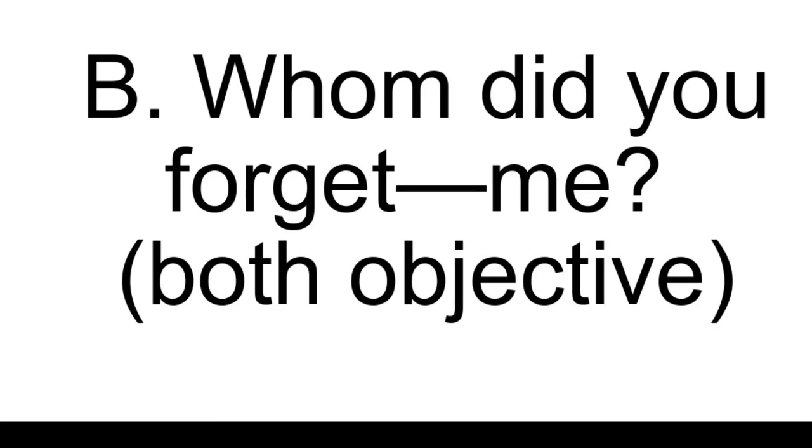Example B is a little more complicated. Whom did you forget? Me? Whom and me are the same word in the sentence. They both need to be in objective case. Obviously, whom did you forget? I doesn't even make sense in this sentence. Next class period, we'll go over a couple of these kinds of sentences, and I'll give you a trick that'll make this a lot easier.